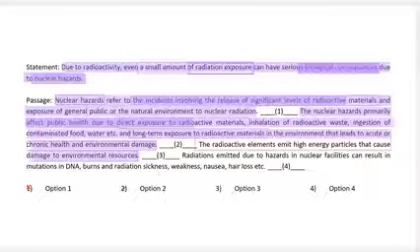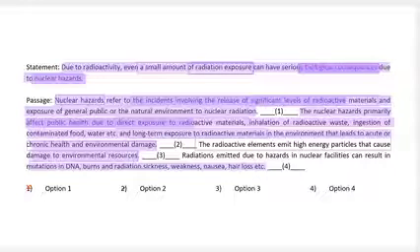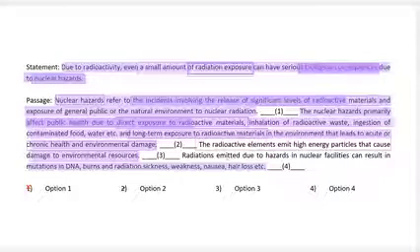So when environmental resources and biological consequences don't exactly connect, we do have mutations in DNA, burns and radiation sickness, weakness, nausea, hair loss, etc. These might be connected to biological consequences, but as we have seen a key phrase connection in blank 2, where radiation exposure connects to the statement before this, direct exposure to radioactive material and long-term exposure to radioactive material, we see that there is a similar connection between the statements before and after blank 3.